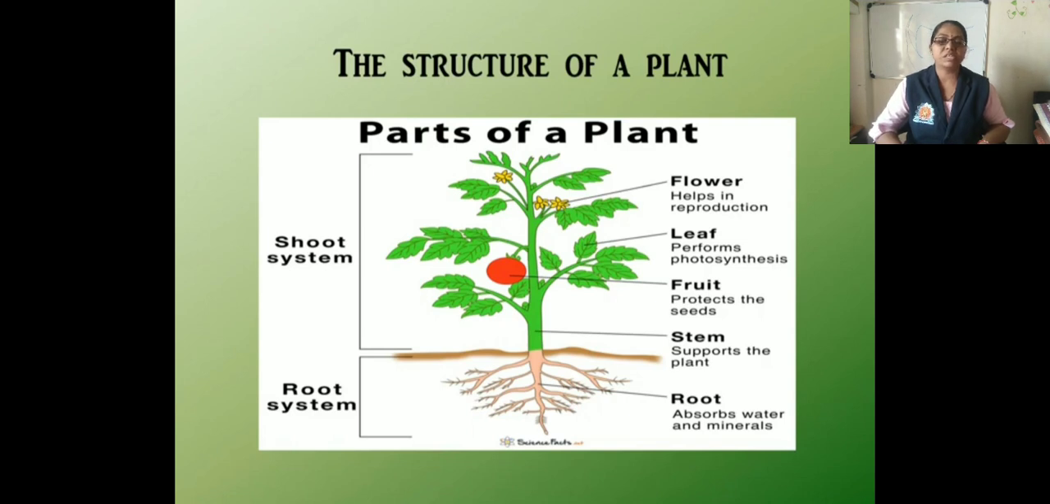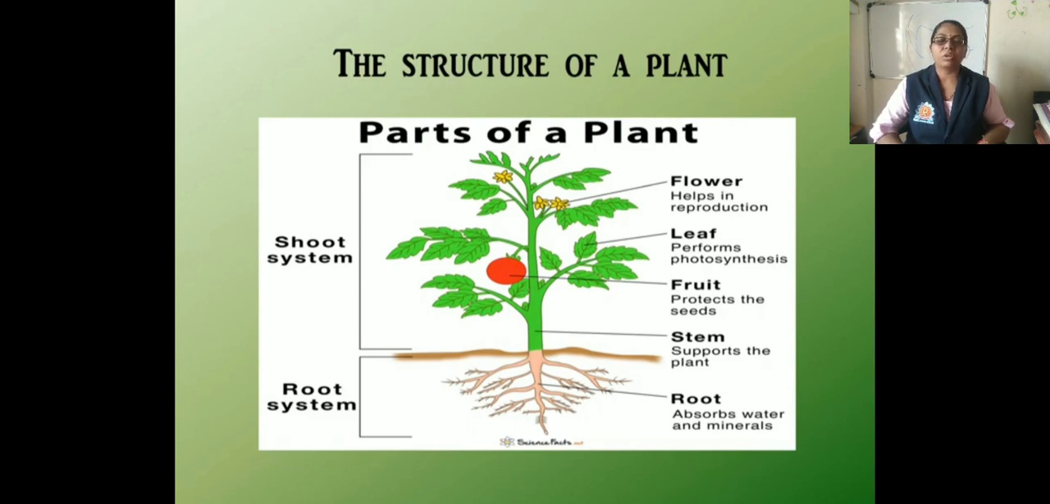Next part is the stem. The height, shape and size of the plant depend upon the stem. The stem carries out the function of conduction and storage of food. In some plants it has the function of reproduction. It gives support to the other parts of the plant. This is the stem.